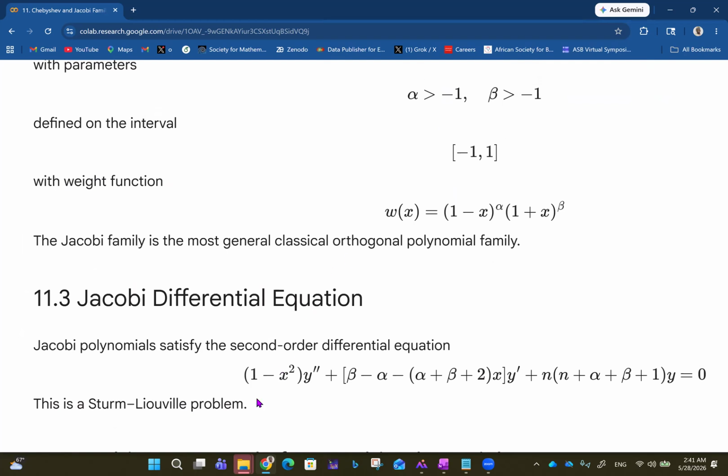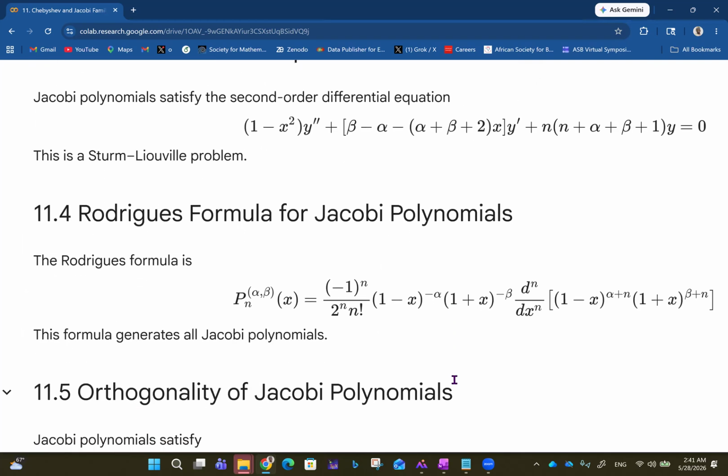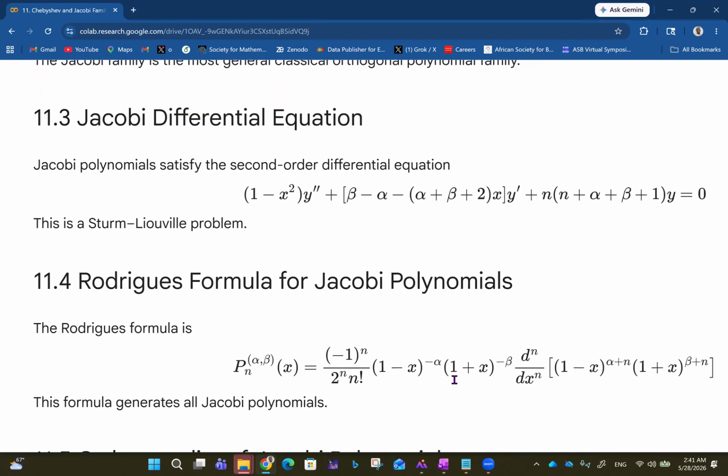So Jacobi polynomials satisfy the second order differential equation (1 - x²) y'' + [β - α - (α + β + 2) x] y' + n(n + α + β + 1) y = 0. And this is a Sturm-Liouville problem. And then we see the Rodrigues formula for Jacobi polynomials.